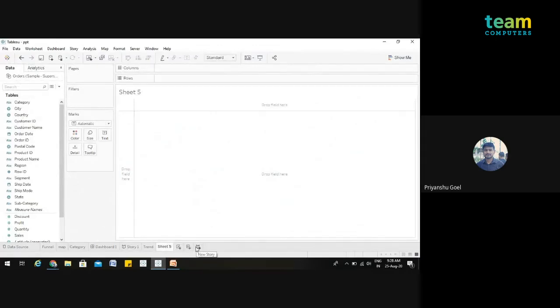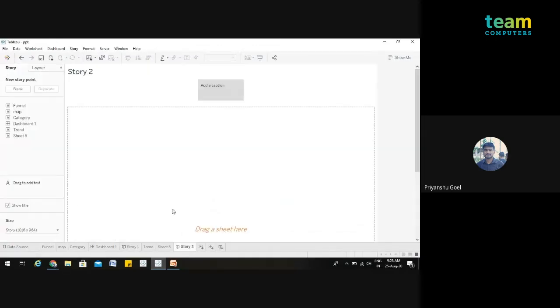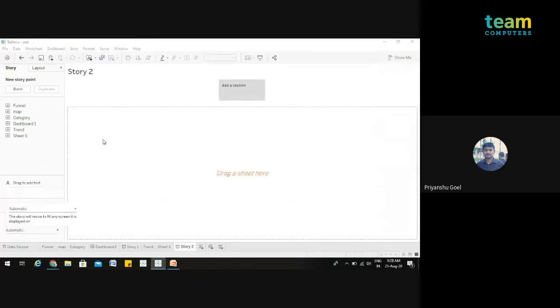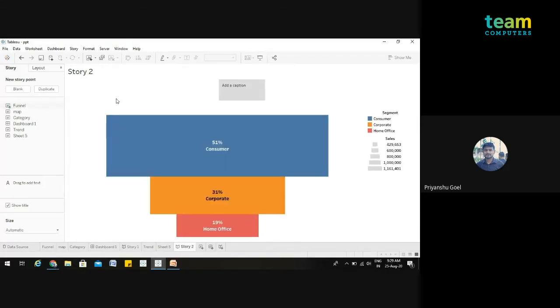Here we can create our story. From here we are creating a story, and we can adjust the size of the dashboard. From here we are putting it as automatic. And here is the caption part, like what we are representing. What we have to do for the story part is simply click over here and represent our sheet over the story part, and we can add a caption that we are having the highest sale in the customer part.